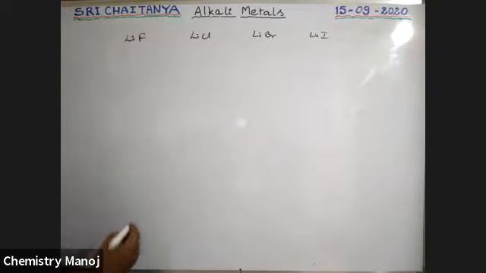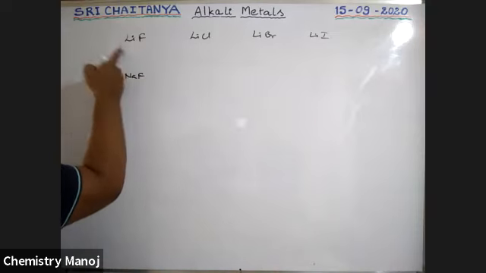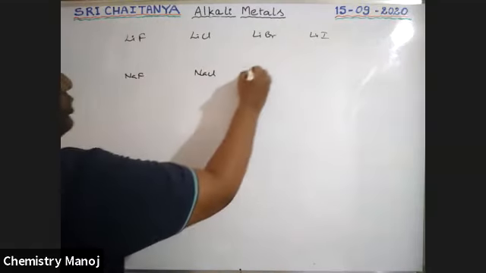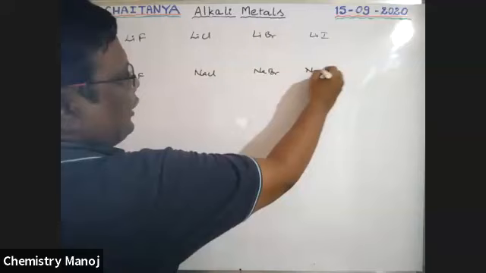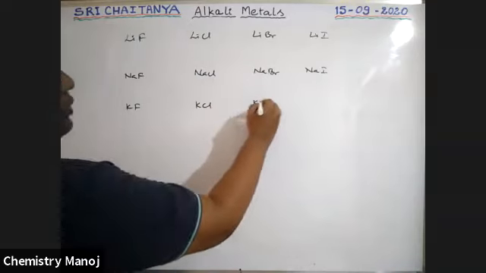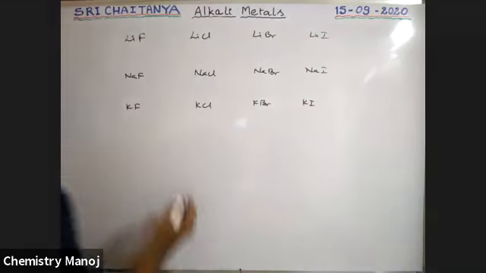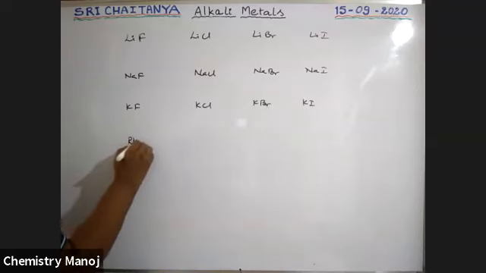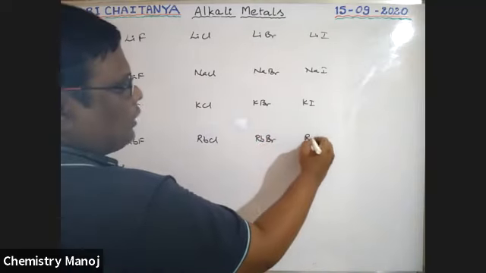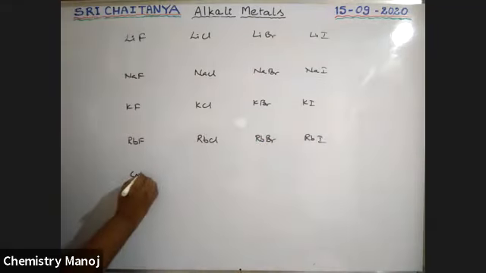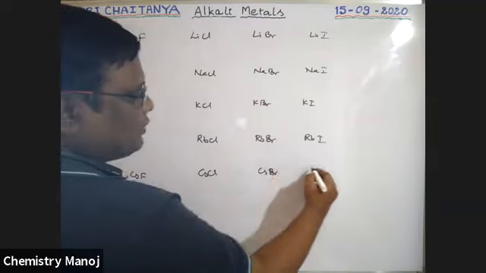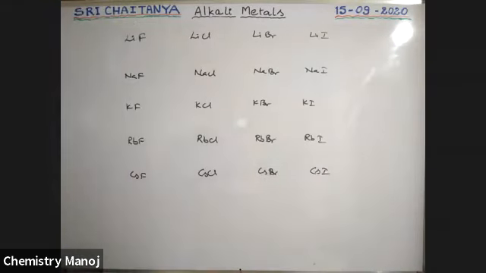Similarly next, please take a gap: sodium fluoride, sodium chloride, sodium bromide, sodium iodide, potassium fluoride, potassium chloride, potassium bromide, potassium iodide, rubidium RbF, RbCl, RbBr, RbI, cesium fluoride, cesium chloride, cesium bromide, cesium iodide.